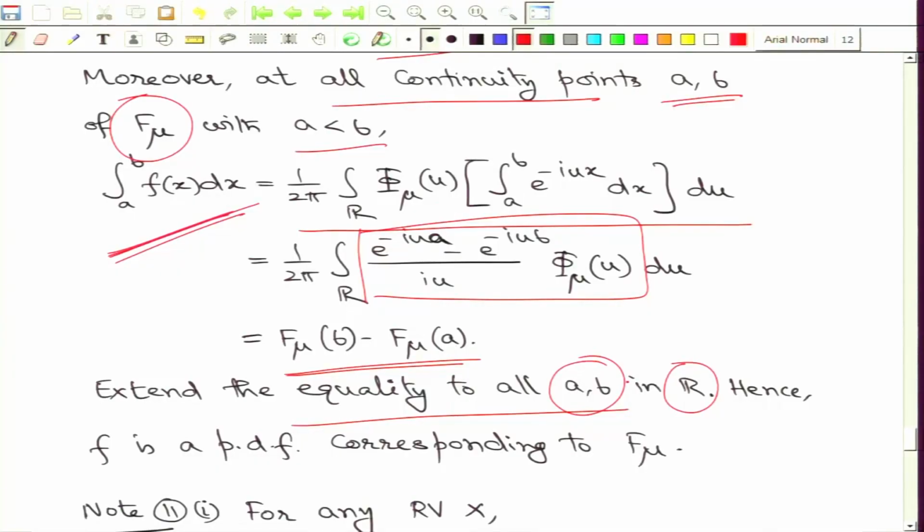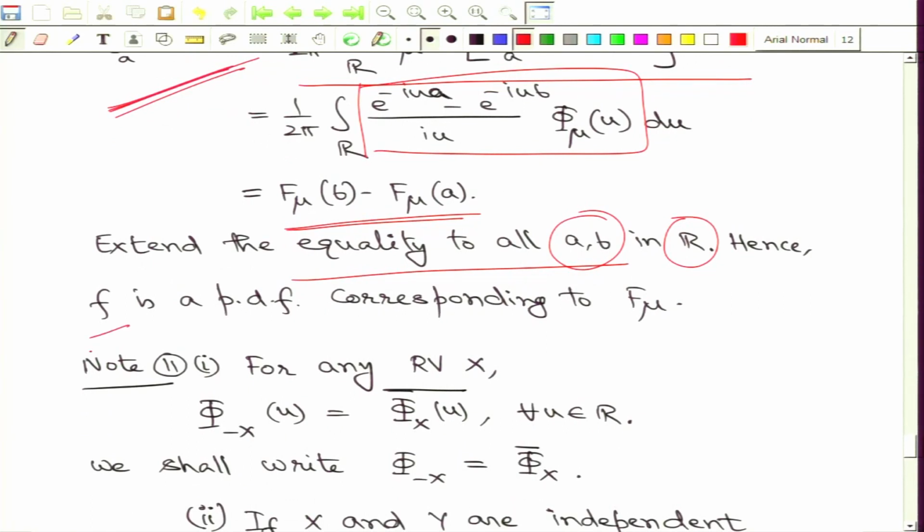So, please check this step. And moreover, this identification will give you that this function small f is giving you a probability density function corresponding to this distribution function. So, again, if the characteristic function is integrable with respect to the Lebesgue measure, I am essentially able to recover the density function, but with additional integrability conditions, provided the function that I have obtained is further integrable with respect to the Lebesgue measure once more.